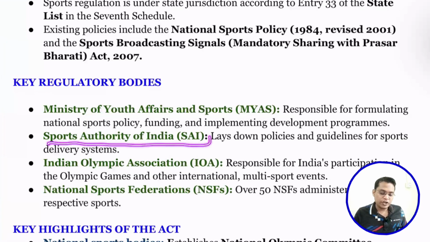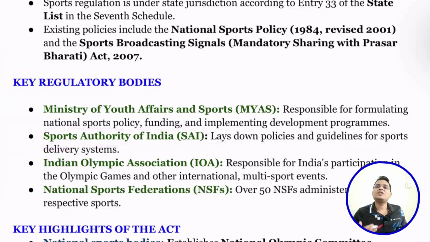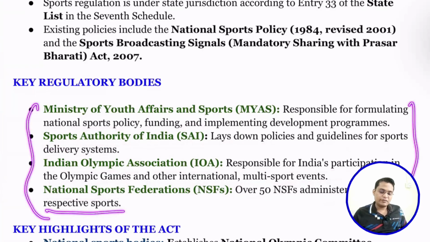Next is the Sports Authority of India, SAI, which lays down the policies and guidelines for the sports delivery system. Next is the Indian Olympic Association, IOA, responsible for India's participation in the Olympic Games and other international multi-sports events. Then the National Sports Federations, over 50 of them, administering their respective sports. So these are the administrative or regulatory bodies that regulate sporting activity.